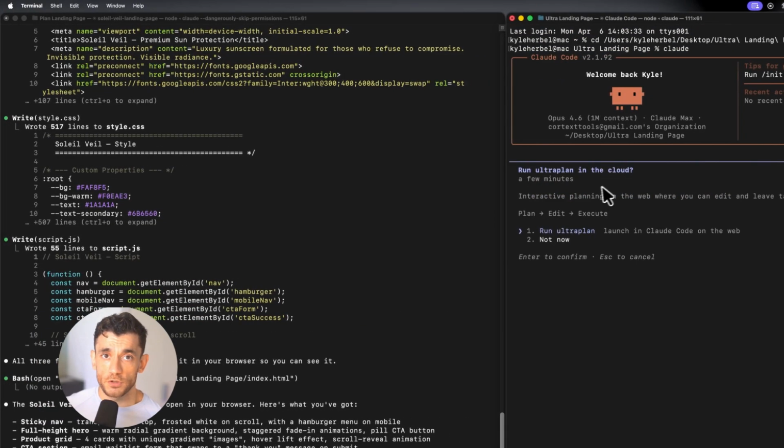No more guessing what Claude is about to do. No more hoping the output is right. You see the plan before a single line of code gets written.